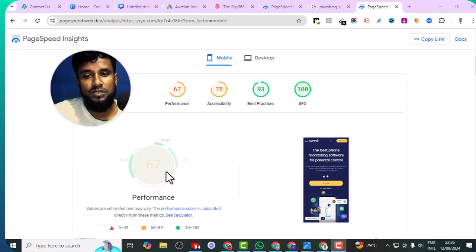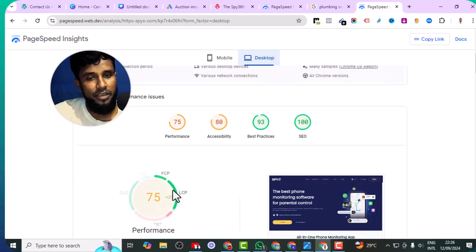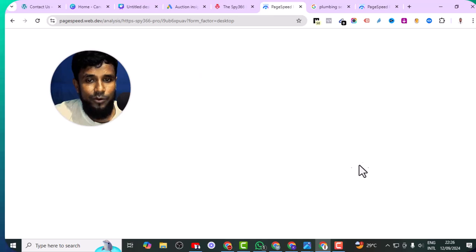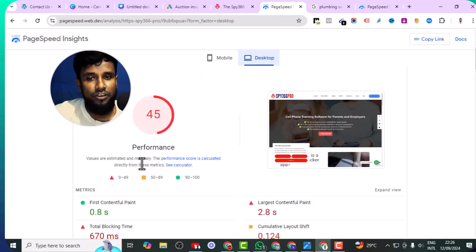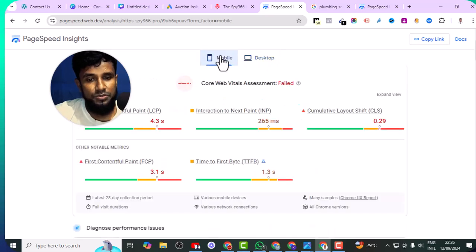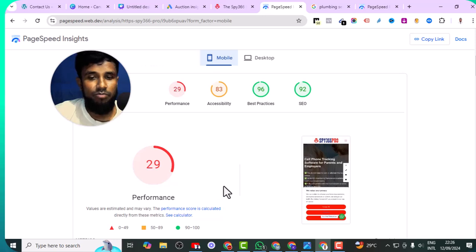Here you can see website performance is 67% and desktop is 75. Okay, so now let's see our website performance. Desktop is 45%. If you check mobile, then our performance is less.